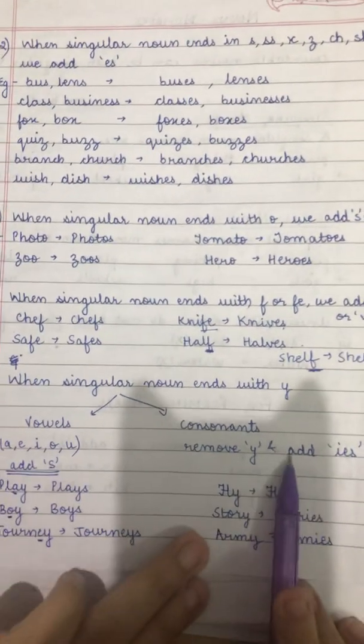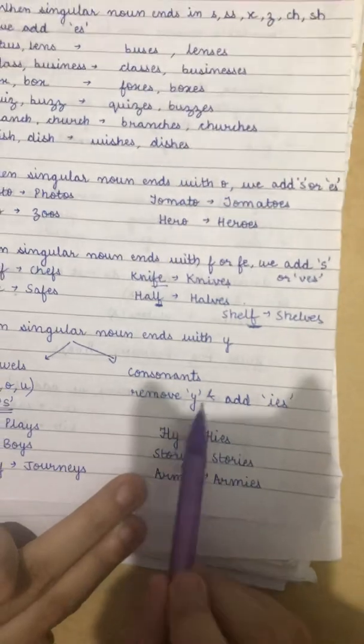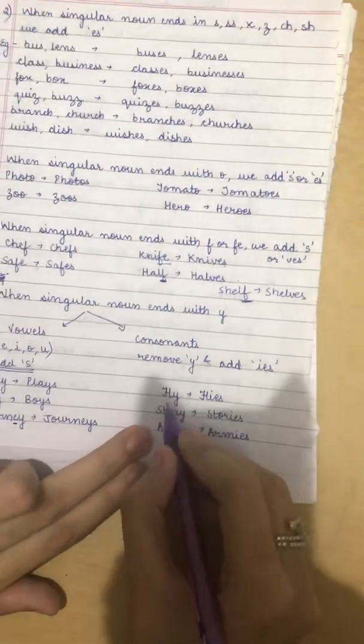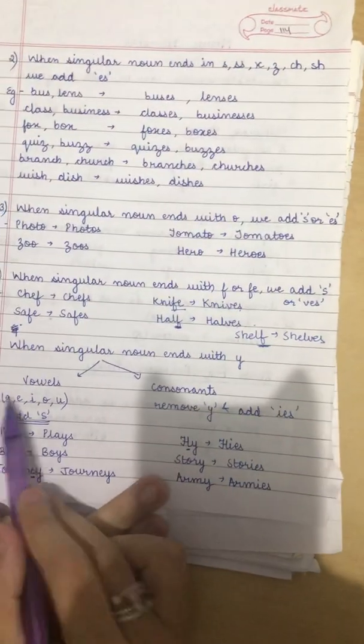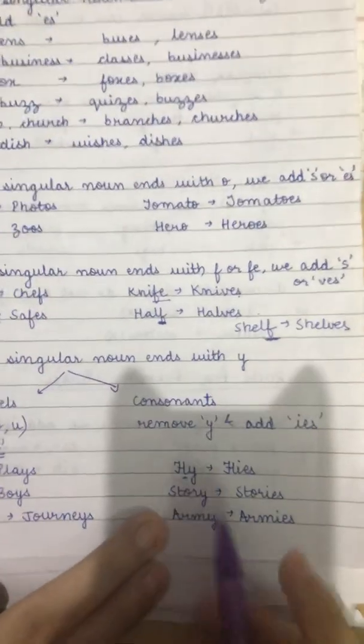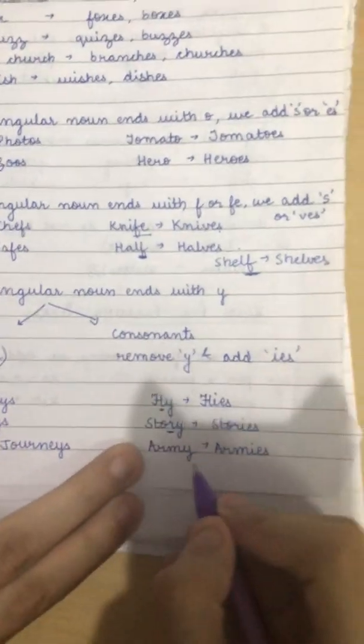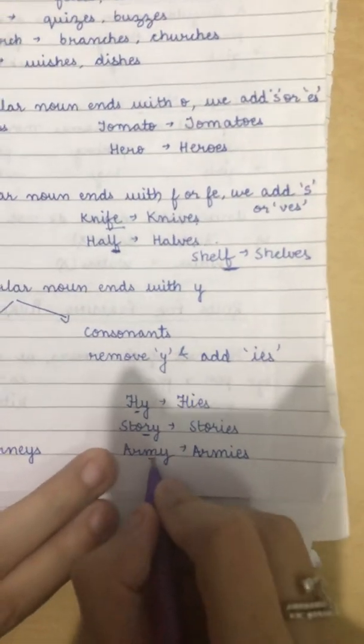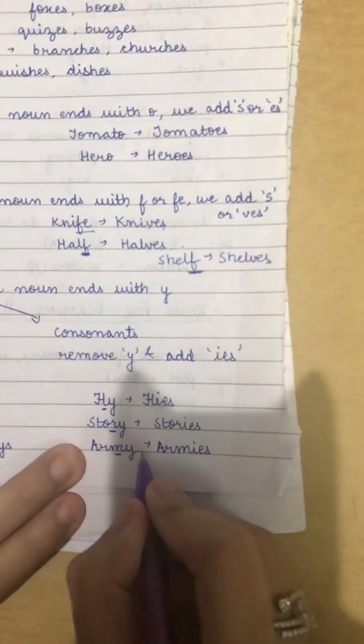But if I have a consonant before y, like fly, L is not a, e, i, o, u. L is not a vowel, L is a consonant. Similarly, story, R is again a consonant. Similarly, army, M is again a consonant.